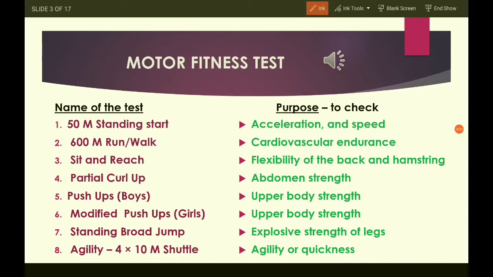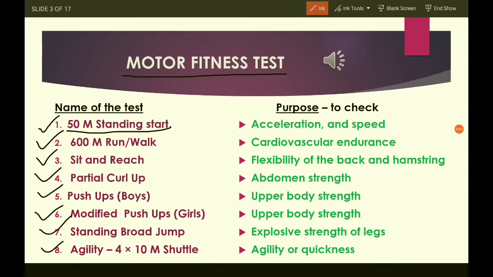Dear students, we can check your physical fitness by checking different components of physical fitness. You have already studied all these in class 11th: speed, strength, endurance, agility, flexibility and coordinative abilities. So we perform different tests to check all these components. Number 1 is the 50-meter standing start, 600-meter run, sit and reach test, partial curl-ups, push-ups for boys and modified push-ups for girls, standing broad jump. Agility is checked by the shuttle run of 4 into 10 meters.